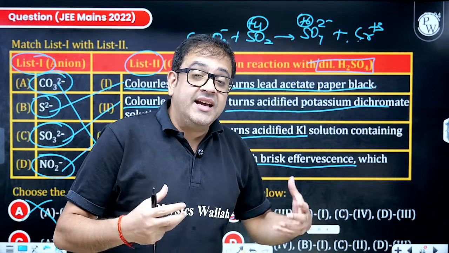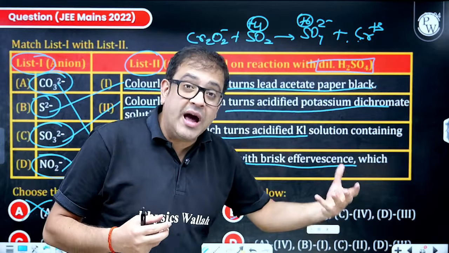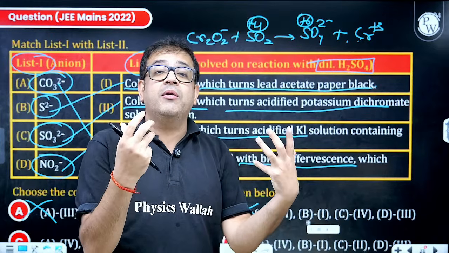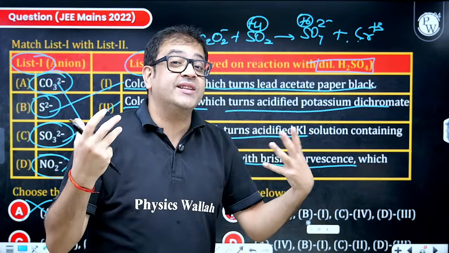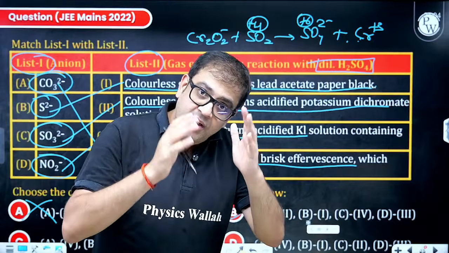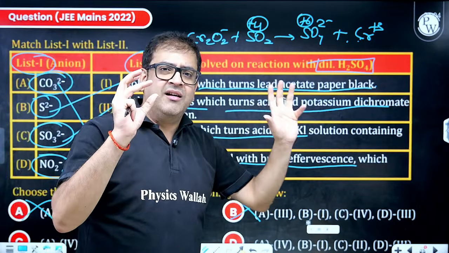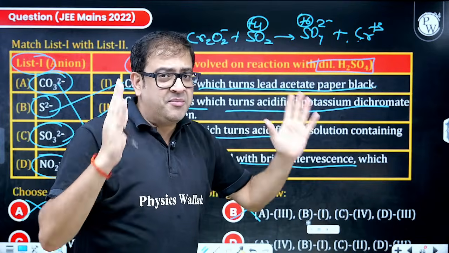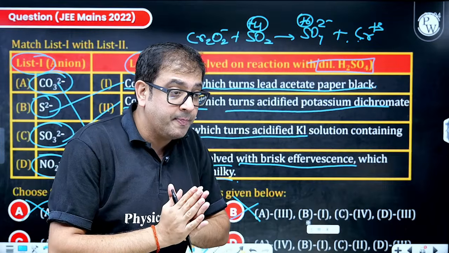Because KI reacts and forms I2, and I2 with starch makes starch iodide paper turn blue. So very important, beta, these are very famous inorganic reactions, very famous inorganic inferences. I hope you remember this now, guys.